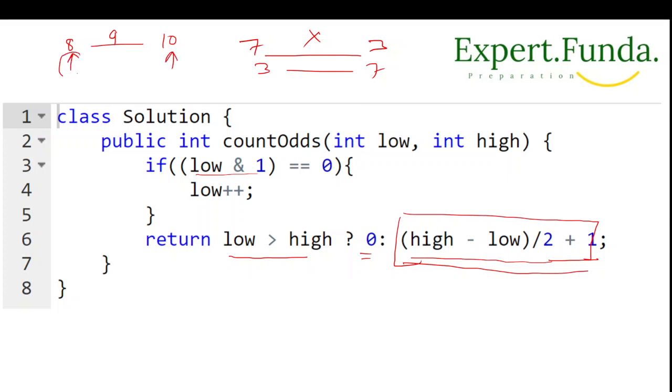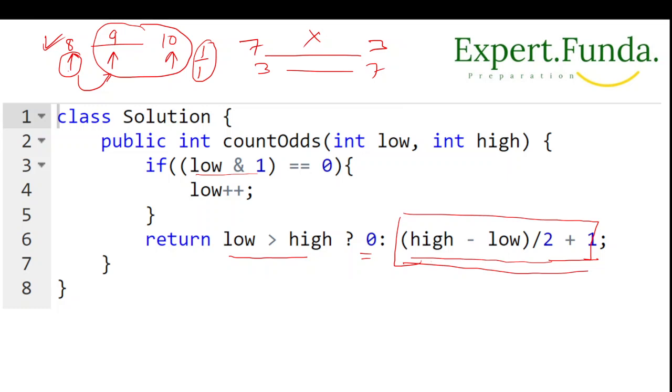If low is an even number, then we will increment our low by plus 1, so it moves from here to here. Now with this formula, 10 minus 9 is 1, and then we divide, and you will get your answer 1.